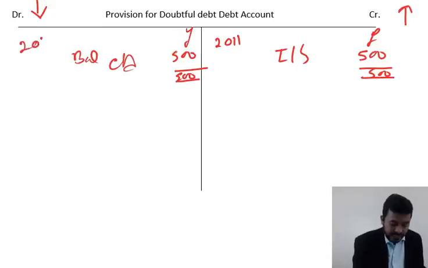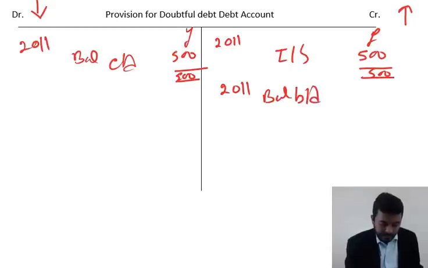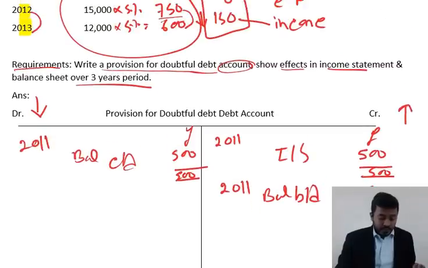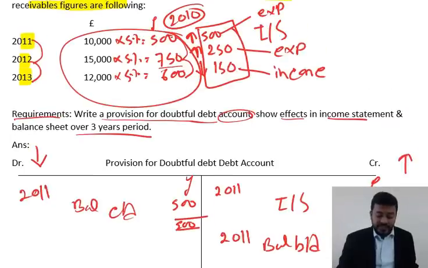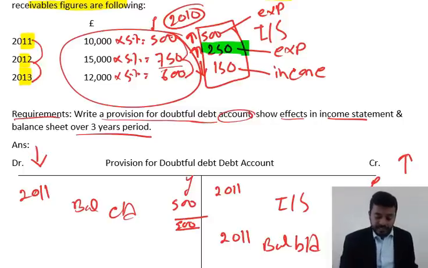for 2011. But 2012, it becomes your balance BD 500. Well, in 2012 we have a few more items. If you can see, there is an increase of 250 in our doubtful debt.